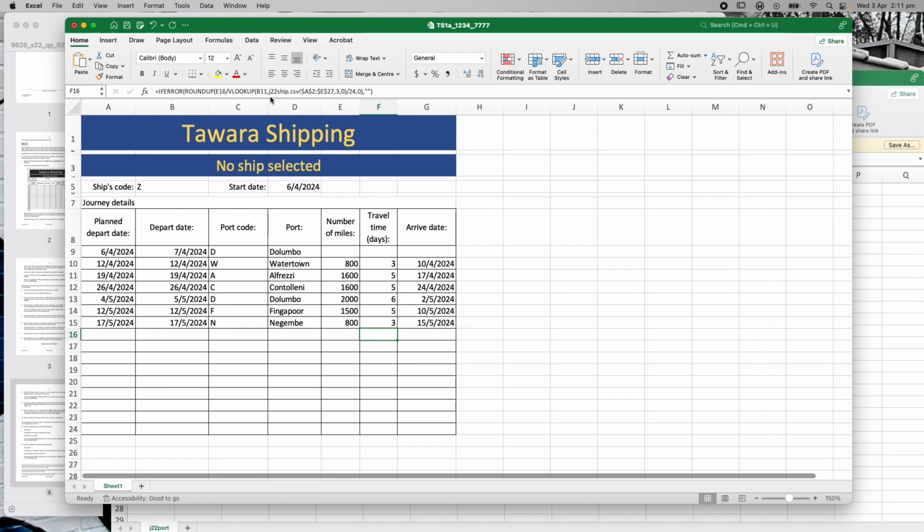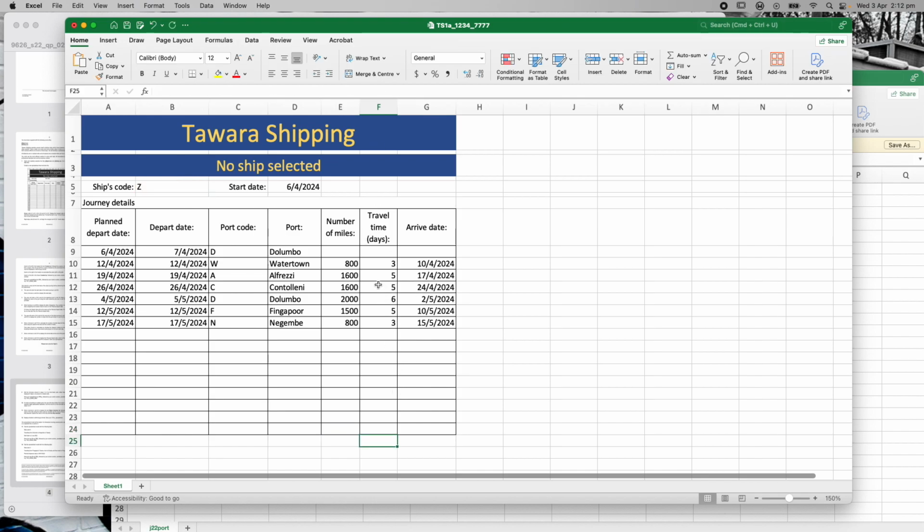a minute ago, but I'd rather just make sure it's 100% perfect myself, and that way in the exam there's no excuses for saying, oh, it auto-incremented and it didn't work. No, you need to actually be aware that because of that, you need to check it and make sure it works, right? So I'm just going to keep going down, make sure every one of those says B5 so that we're not changing ships every time it goes down. So I go here, B5, and what does that take? 30 seconds to go through and check all of those? Not long. So in terms of your exam, that should be okay.